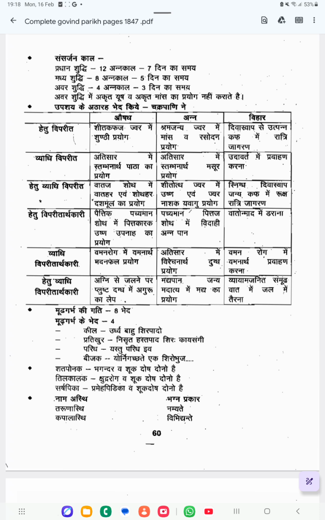Hand, feet, head, these will all be presenting to the yoni pradesha and creating the obstruction. That is called pradikura. Which means that part of the head, part of the hand and feet will all be presenting together in the vagina. That is called pradikura, presenting in the vaginal delivery.